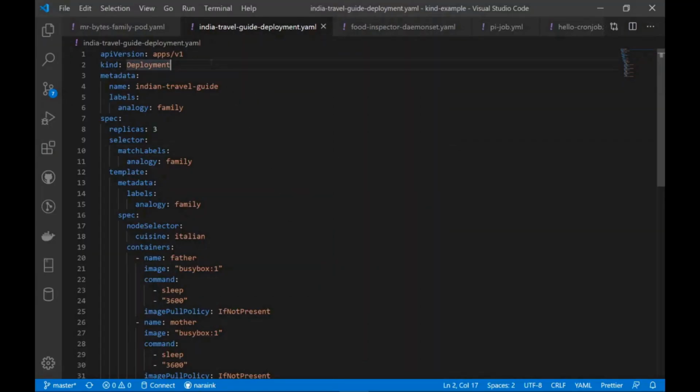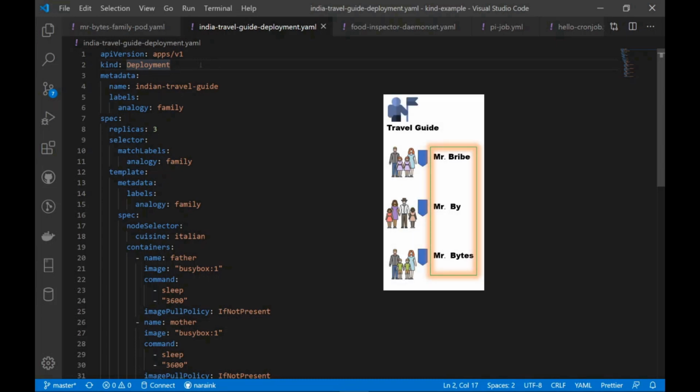Okay, let's start with our demo using deployments. As mentioned in our example analogy, we explained deployment is very similar to the Indian travel guide. So I'm creating a deployment. Deployment also has very similar metadata like we created for the pod in the last session. You can specify a name. You can specify again a label which can be selected in some other scenarios. And then the specification of the deployment itself.